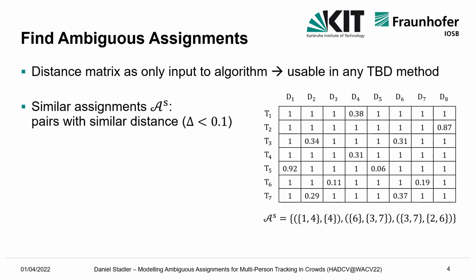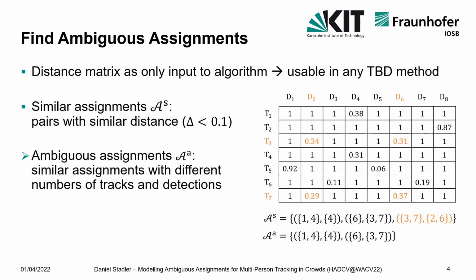First, we look for similar assignments, track detection pairs with similar distance in terms of a delta threshold, 0.1 in this example. Tracks 1 and 4 and detection 4 build similar assignments, as well as track 6 and detections 3 and 7, and also tracks 3, 7 and detections 2, 6. After finding all similar assignments, we keep only the ambiguous ones. We term assignments ambiguous if the numbers of tracks and detections differ. The highlighted example is not ambiguous since both of the two tracks and detections can be matched.